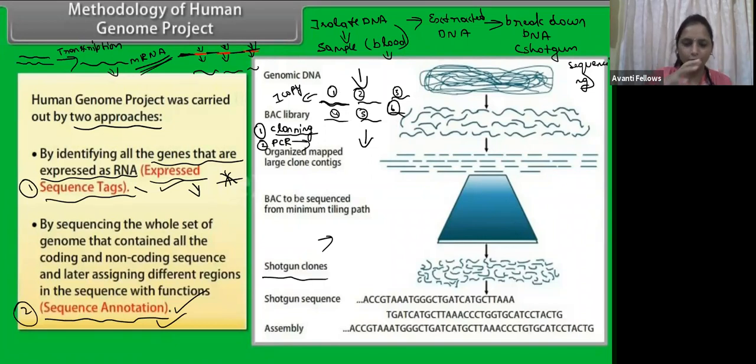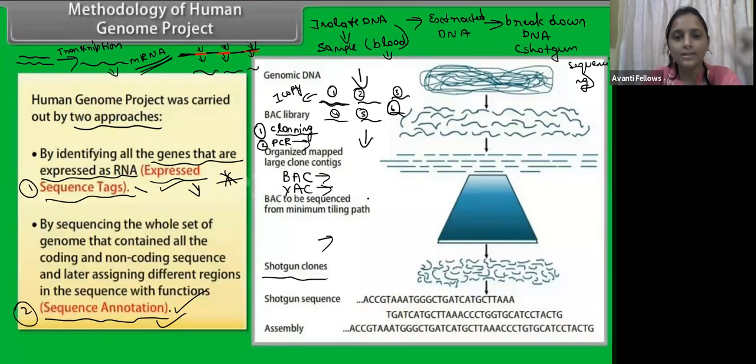If we want to move genes from one place to another, we have to put the genes in that vector, and it moves from one place to another, that means into the bacteria. For moving genes into the bacteria, we use vectors, right? Here we have BAC and YAC, guys. So what is the BAC here? BAC means bacterial artificial chromosome, which we use in bacteria.